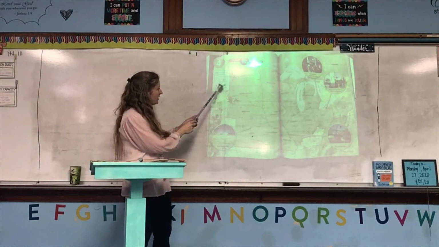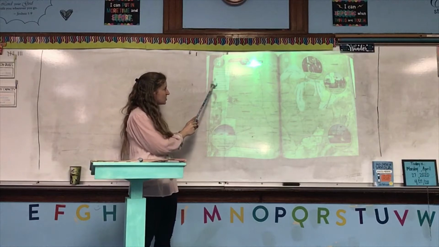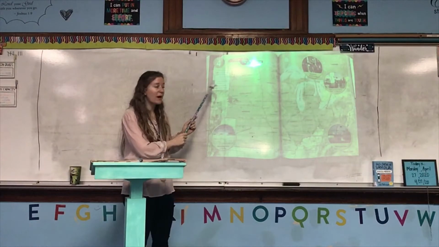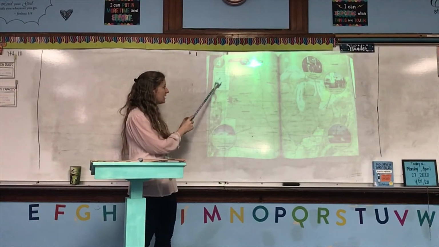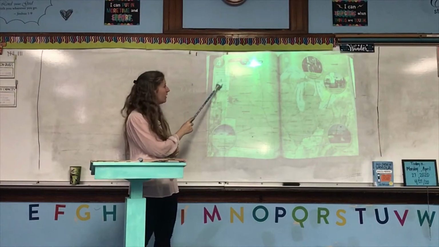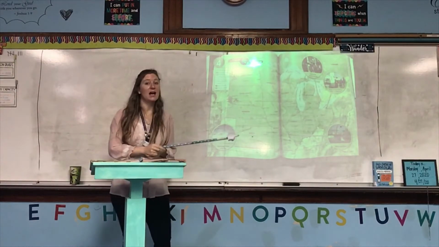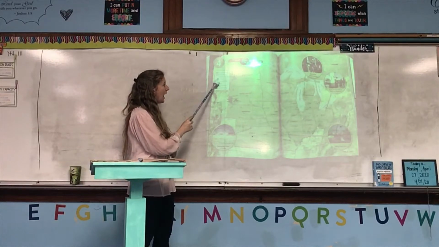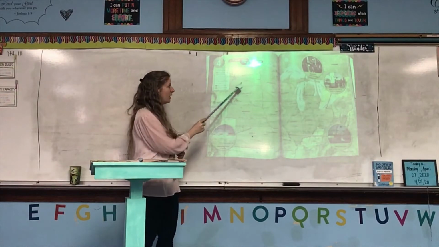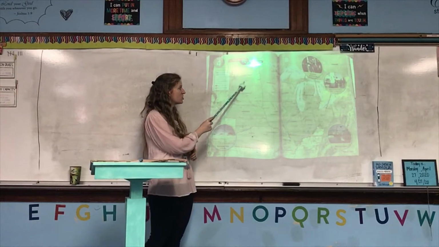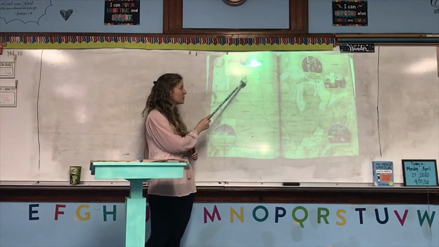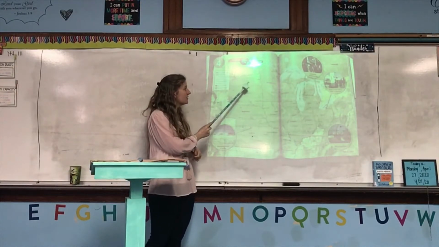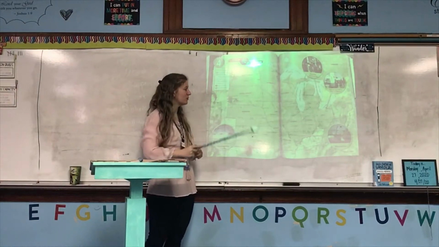Now let's look at where else. So we see the state capital is the star. So what I want you to do right now is I want you to find and name the state capital of each state. I'm not going to do that because you can tell. You can find the star and then find what state it is the capital of. So I'll help you out. We see a star next to Bismarck. Bismarck is in North Dakota. So that means Bismarck is the capital of North Dakota.